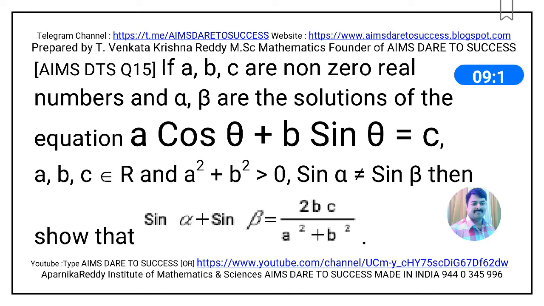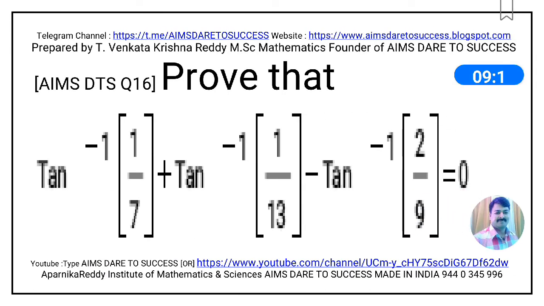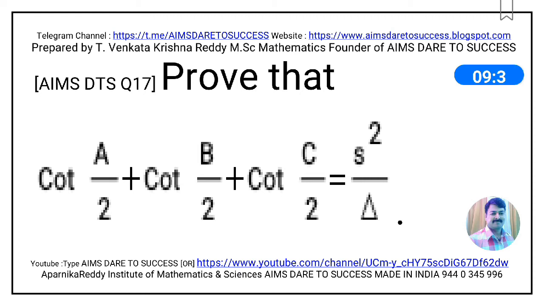Now I am going to question number 16. Prove that tan inverse 1 by 7 plus tan inverse 1 by 13 minus tan inverse 2 by 9 is equal to 0. This question is from inverse trigonometric functions. Now I am moving to question number 17. Prove that cot A by 2 plus cot B by 2 plus cot C by 2 is equal to s square by delta.